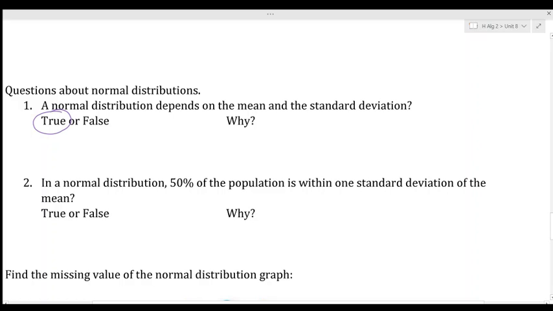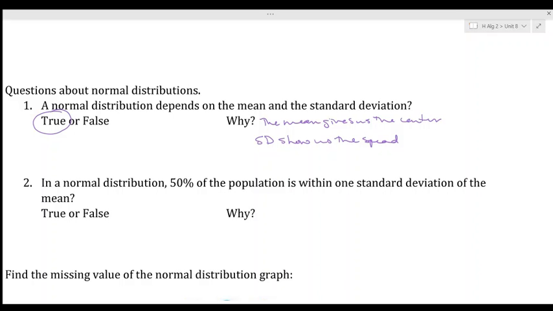Why? The mean gives us the center, and the standard deviation shows us the spread, right? Because it spreads the data out either largely or smally, shrinks it or expands it.